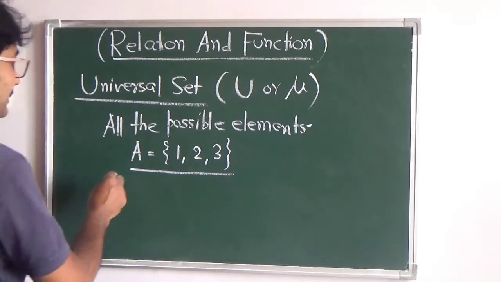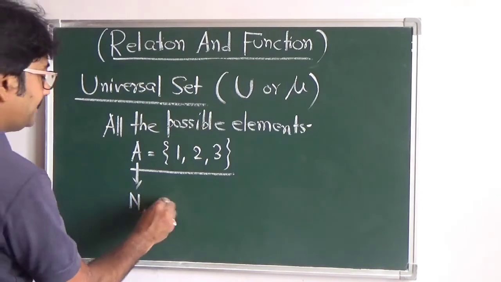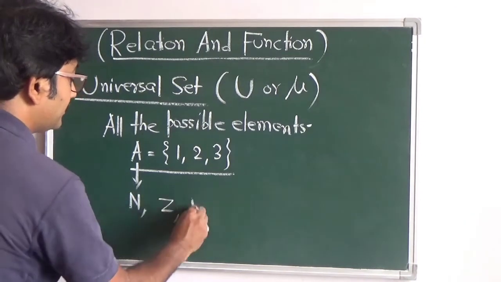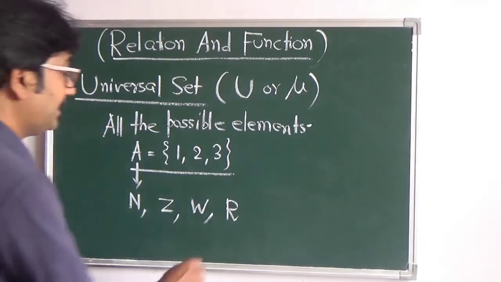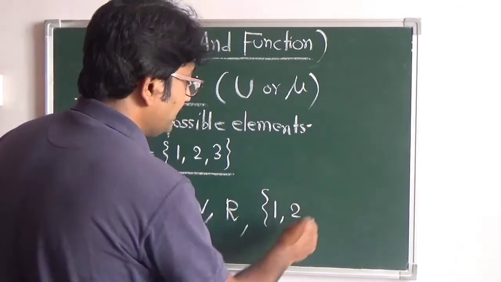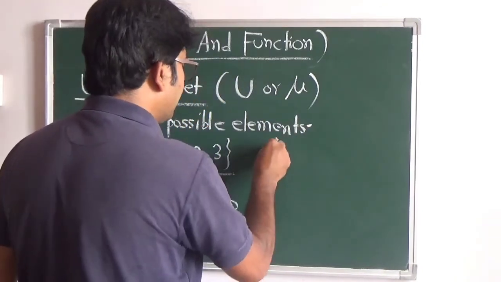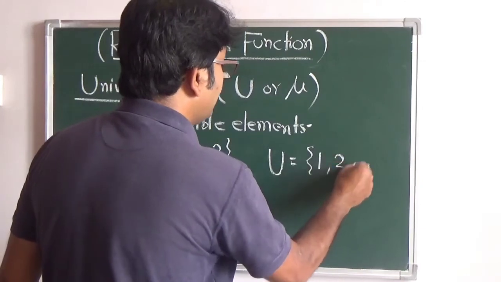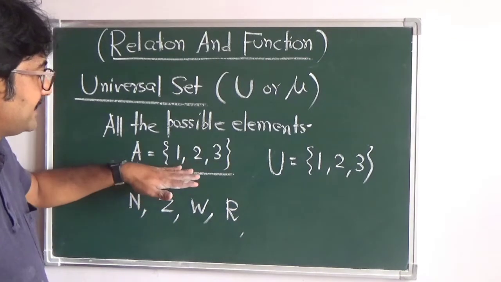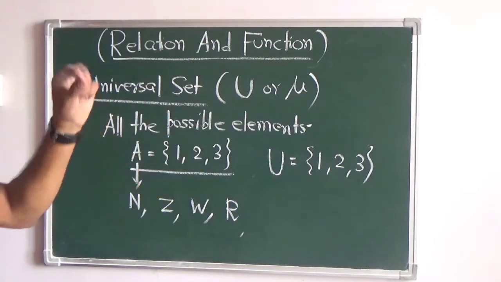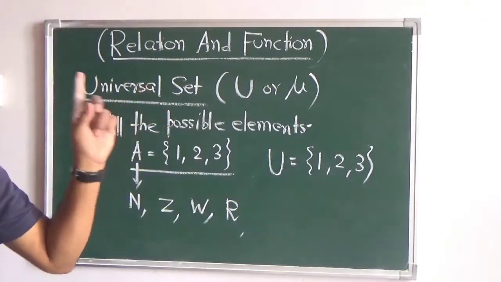So the universal set for this set can be the set of natural numbers, the set of integers, the set of whole numbers, the set of real numbers. So anything we can talk about. You can also have the set 1, 2 and 3. If you talk of the universal set as 1, 2 and 3, this is also a universal set where all the elements of this set are present in it. So universal set means it consists of all the elements of a particular set. So 1 to 3 are also present in this. So this same set can be the universal set for itself.